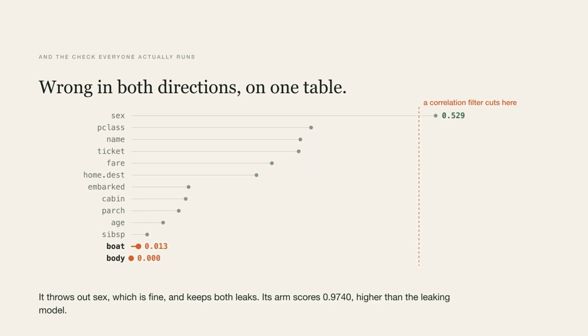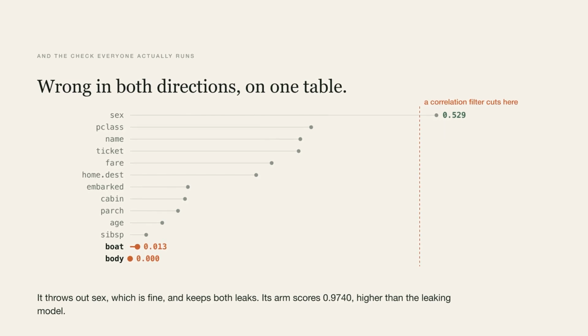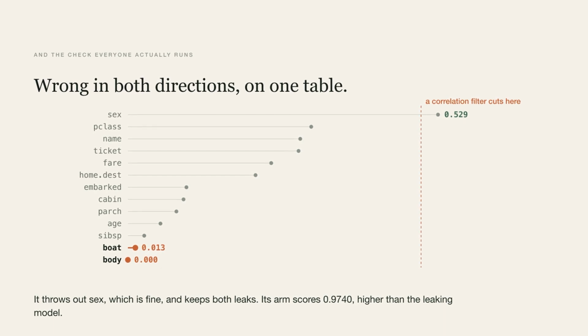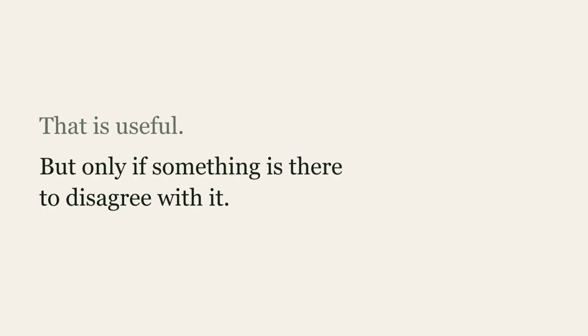On the Titanic table, the lifeboat column correlates 0.013 with survival. The one column a correlation filter throws out is sex, a perfectly good feature. Wrong twice, in opposite directions. That is useful, but only if something is there to disagree with it.